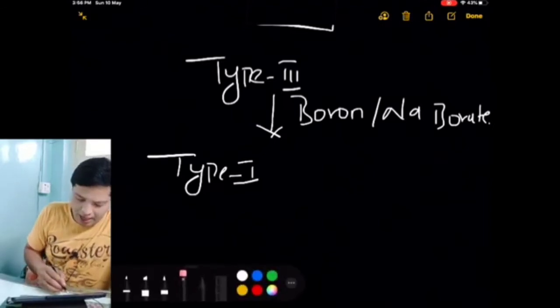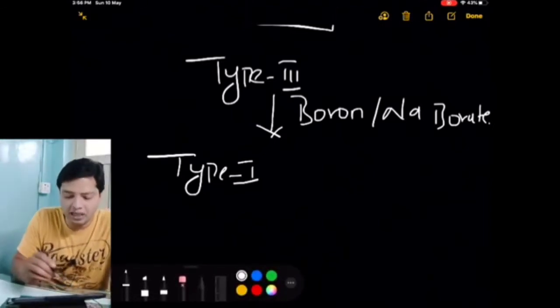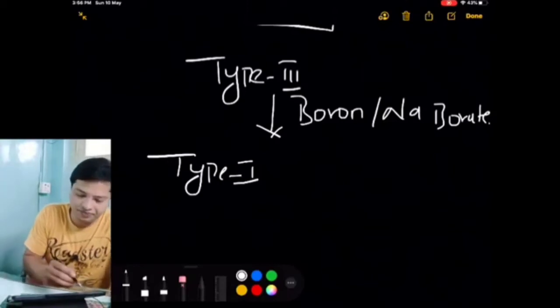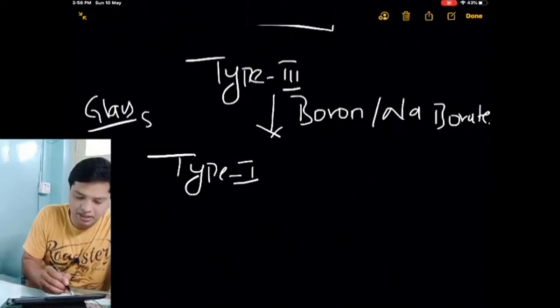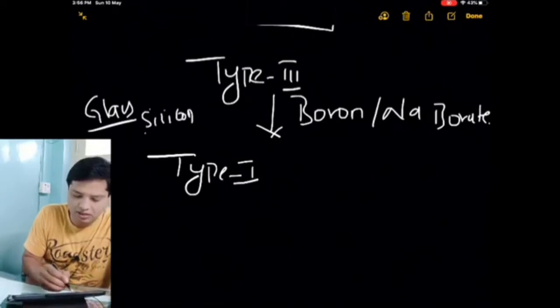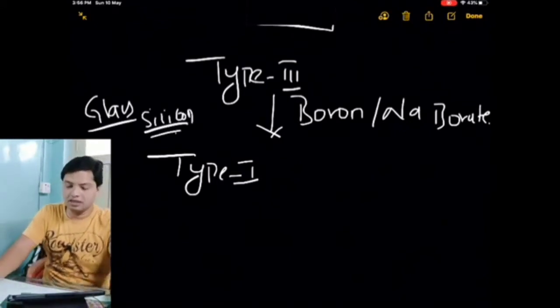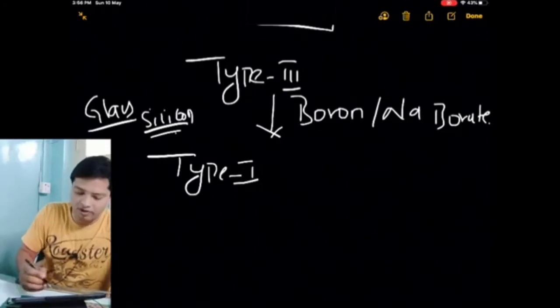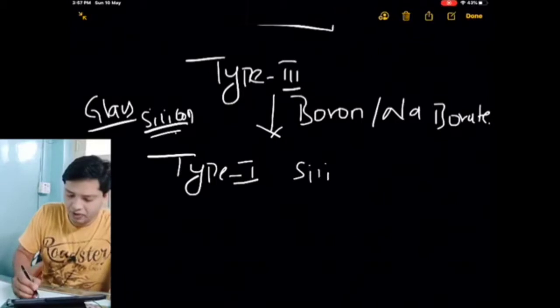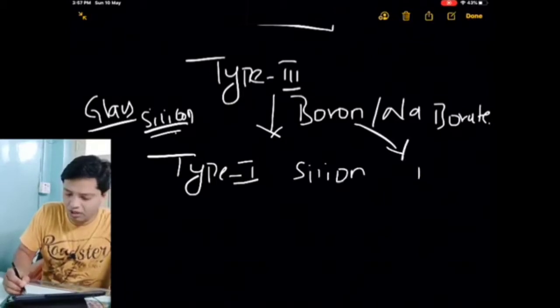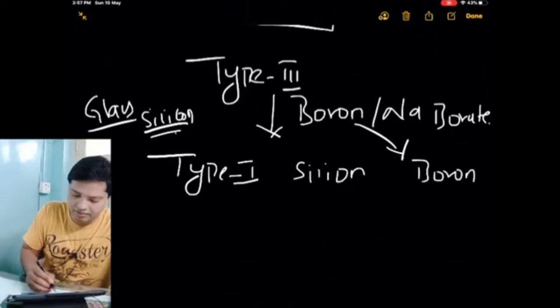The main content of glass is silicon, as I said earlier. Hence the name is coined: keep that silicon here and we treat it with boron, hence the name borosilicate.